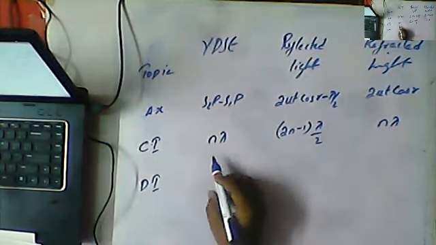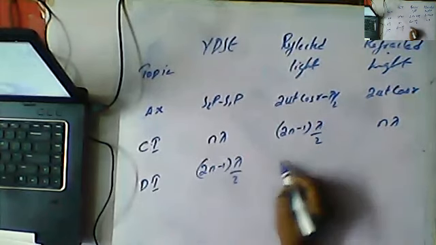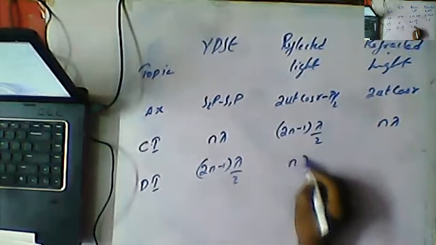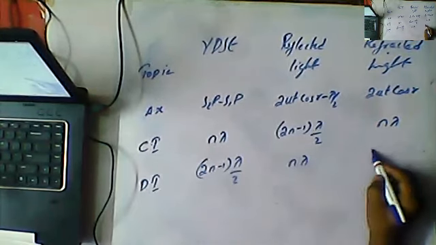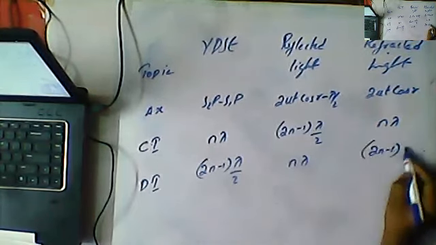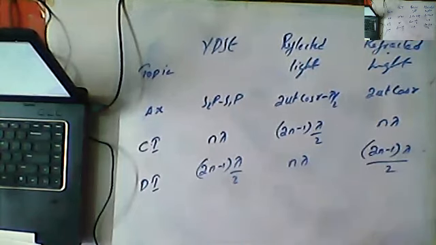For destructive interference, the formula for refracted light is (2n minus 1) lambda by 2, but for reflected light we have n lambda. That's it. This is a clear classification.